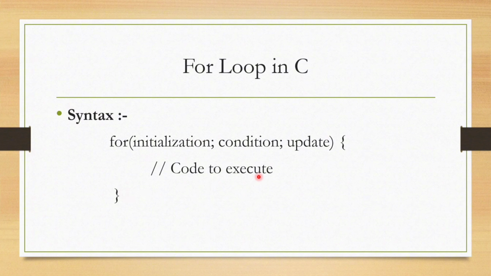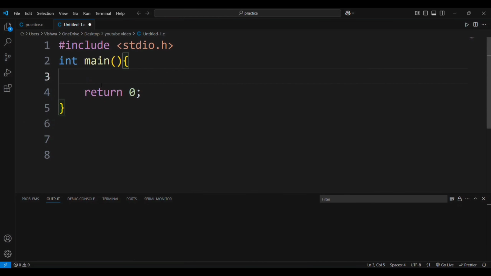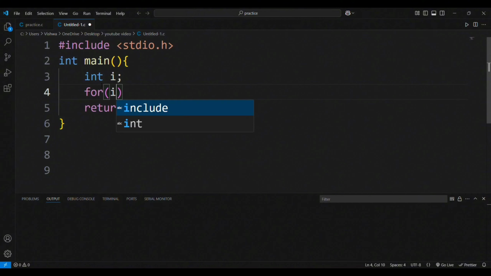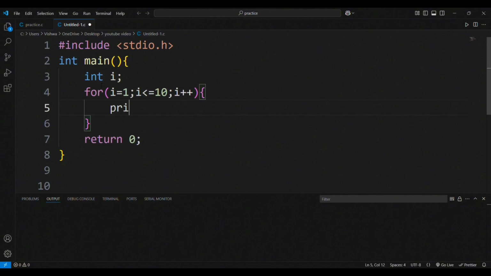Now let us understand this with one example. Let us try to understand the for loop with one simple program where we are going to print numbers from 1 to 10. First we need to declare one variable, int i. Next we add the for loop: for (i = 1; i <= 10; i++). Next we have a printf statement, printf("%d\t", i).